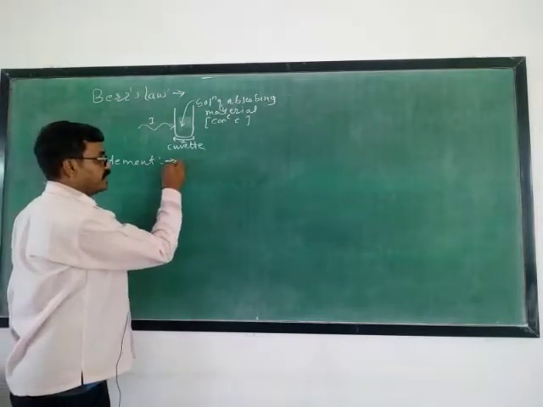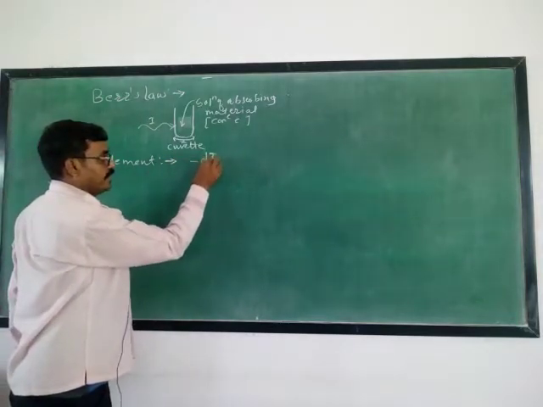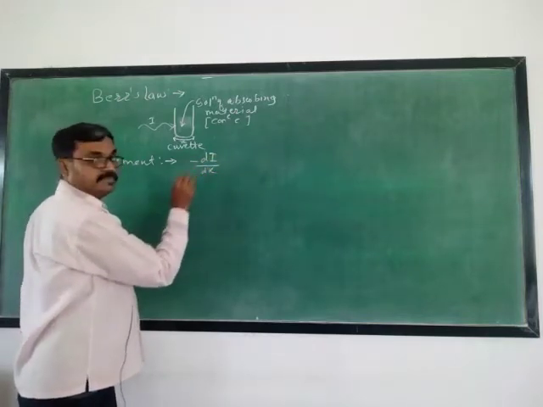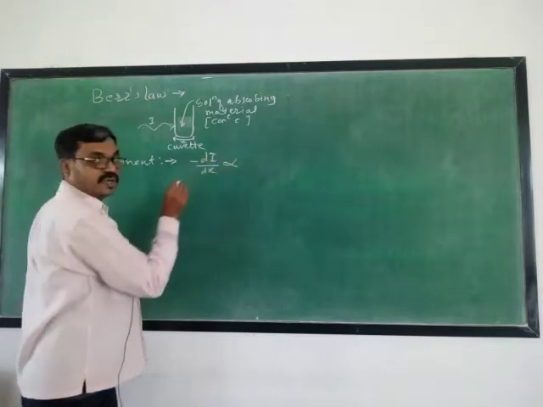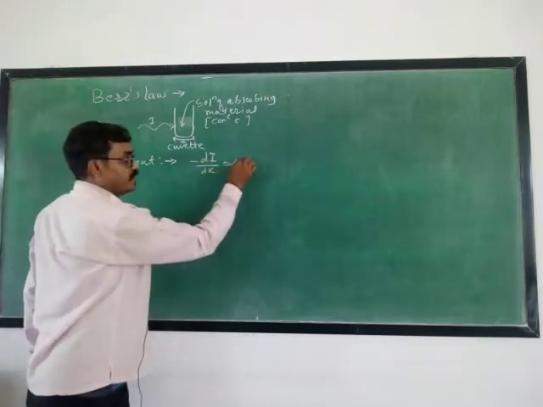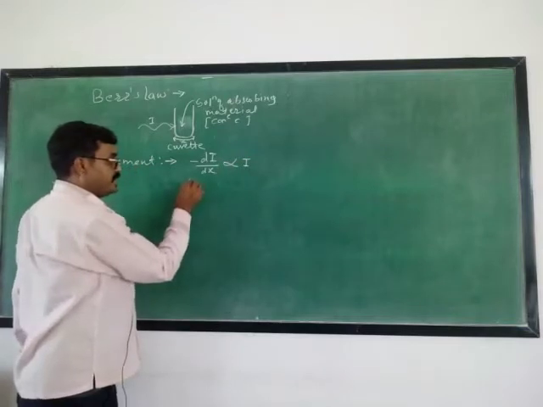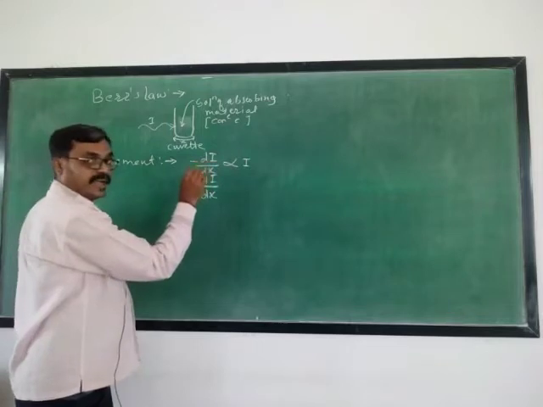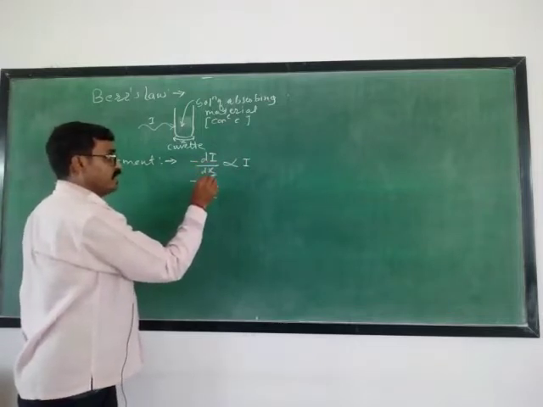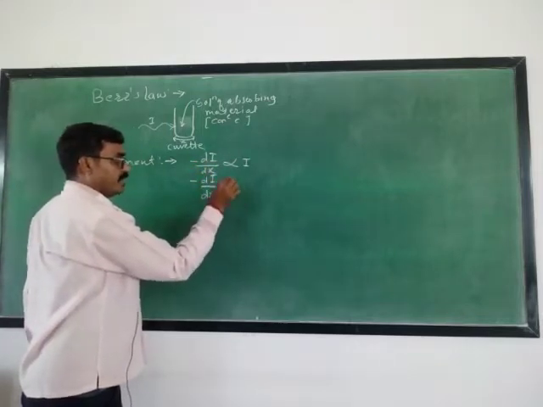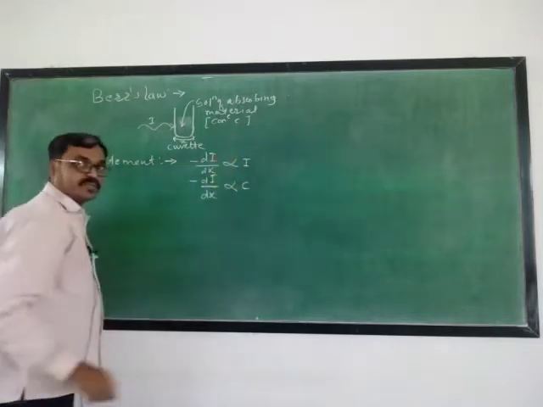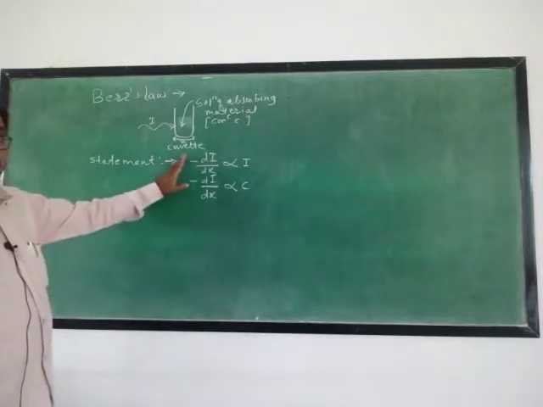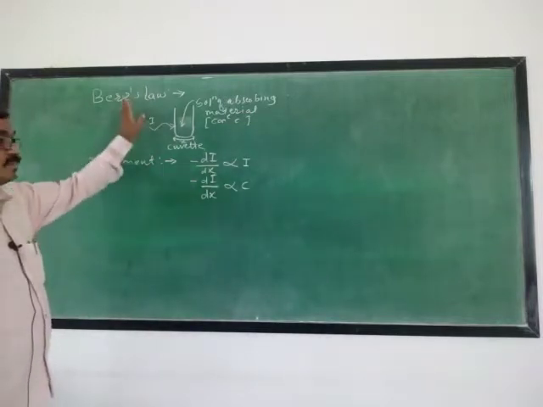The decrease in the intensity of light with respect to the thickness of the medium is directly proportional to the intensity of incident light. As well, this decrease in the intensity of the incident light with the thickness of the absorbing material, that is the solution, is directly proportional to the concentration of the solution. Now this is the statement of Beer's law.